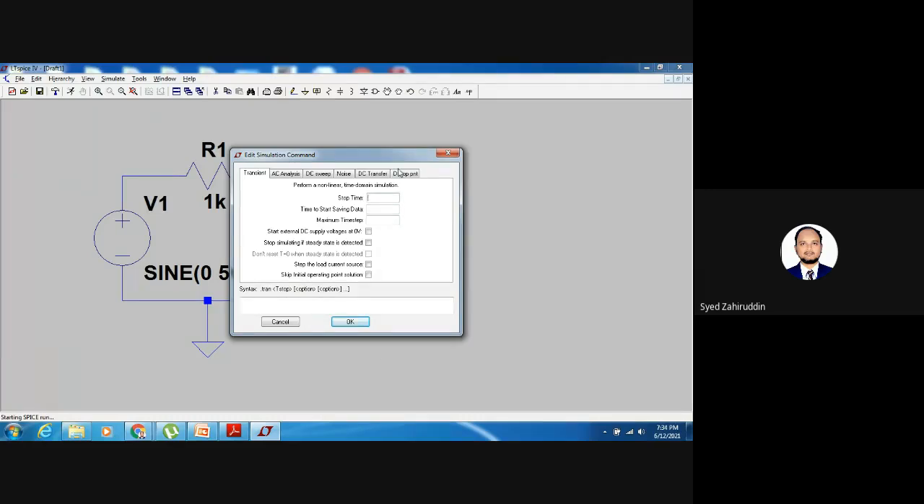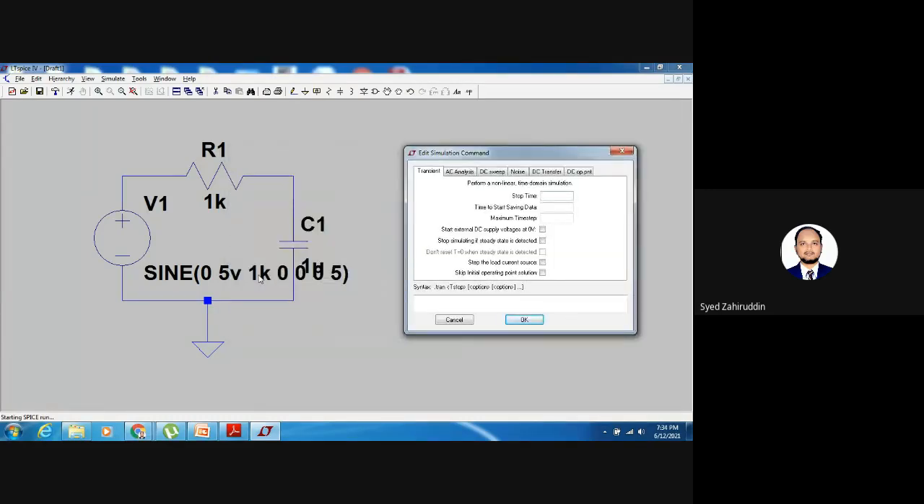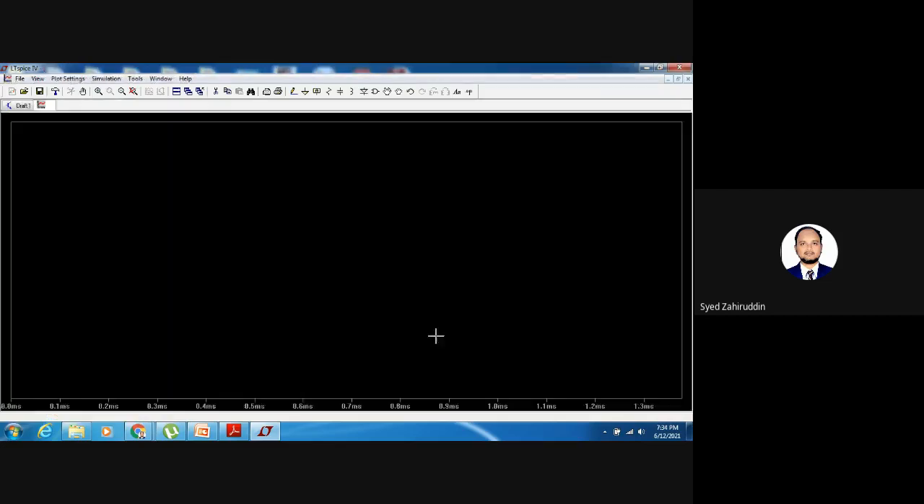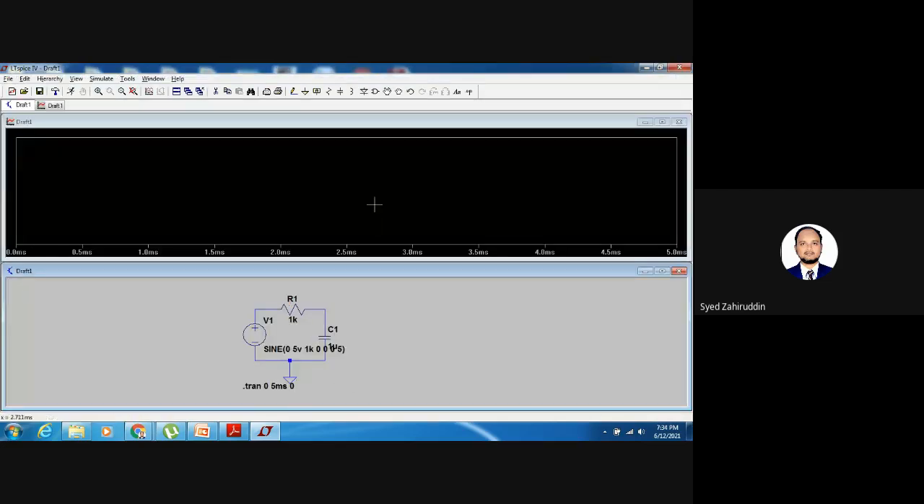I had selected 1 kilohertz as the frequency. Then what will be the time period? 1 millisecond. So if I select 5 milliseconds of time, then it is able to produce 5 cycles. Then the starting time I am selecting as 0. This is enough. Directly this type of window will be produced. It specifies that we are performing the transient analysis. In that I had given the time period as 5 milliseconds.